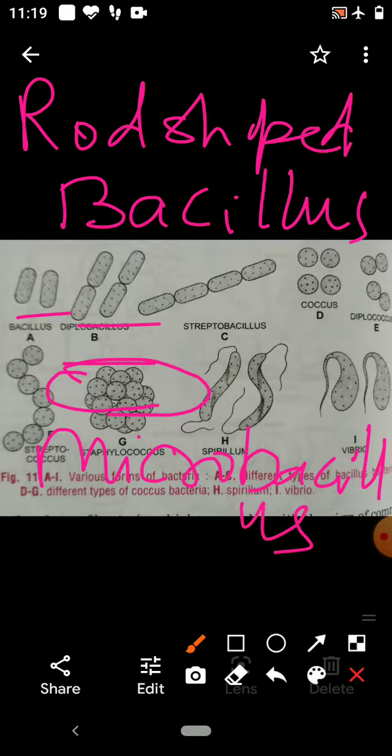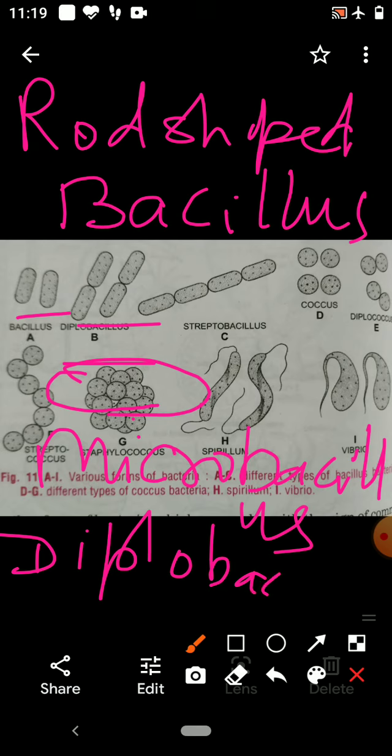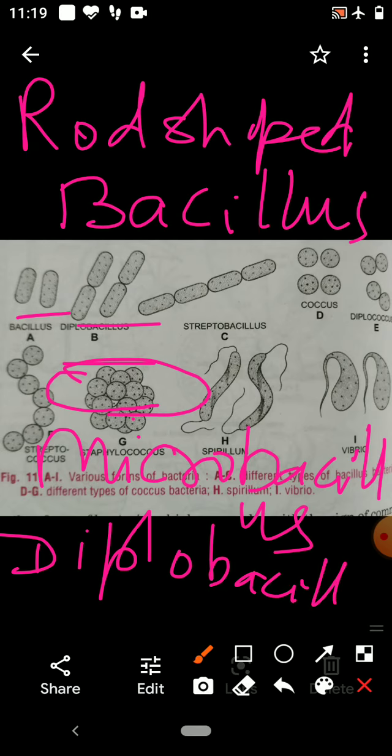If two rod-shaped bacteria have joined together, that is the diplobacillus. If many rod-shaped bacteria join together to form a long chain, that is the streptobacillus.